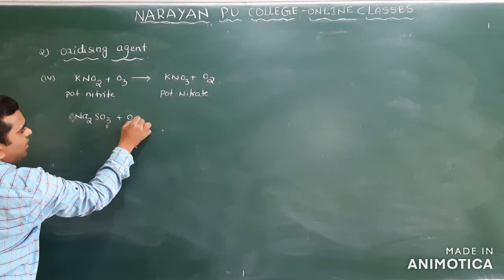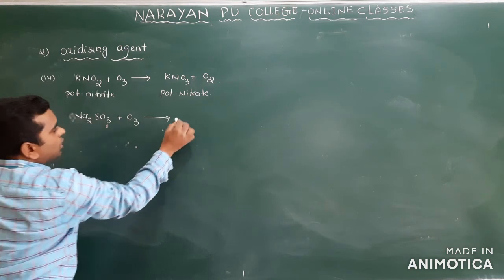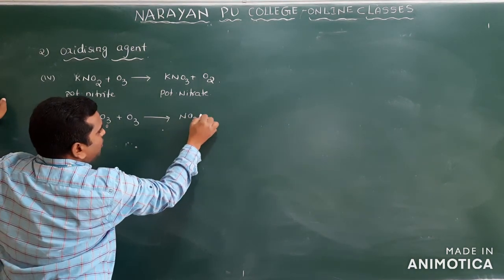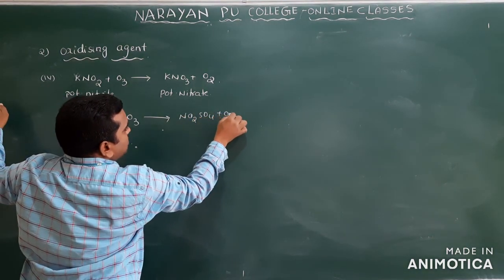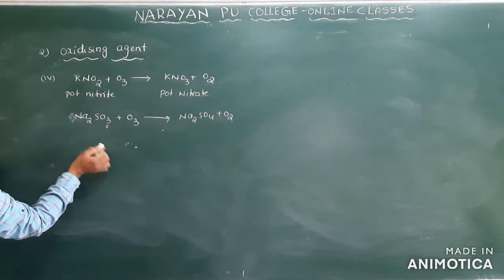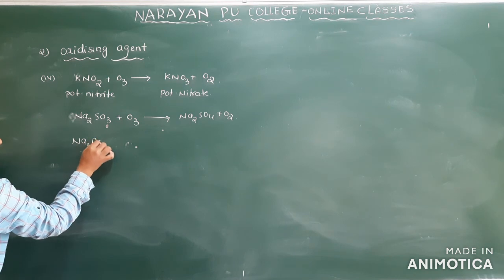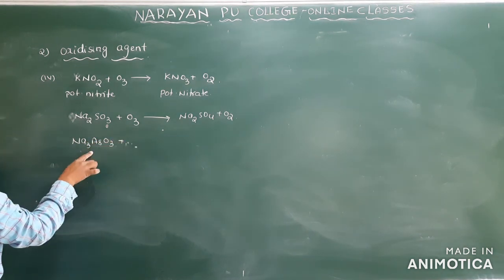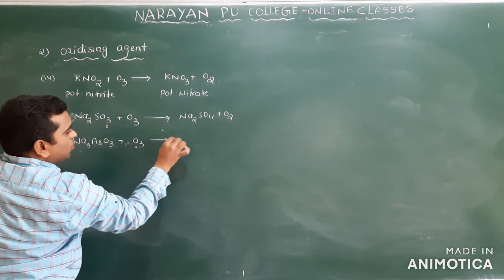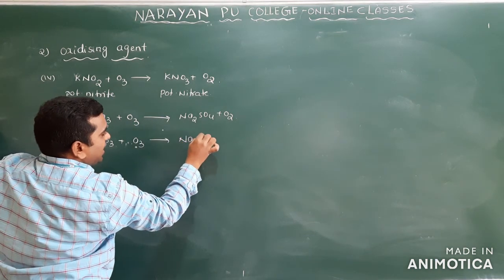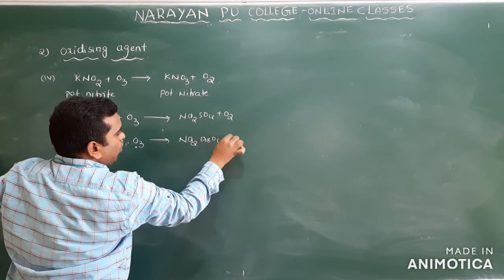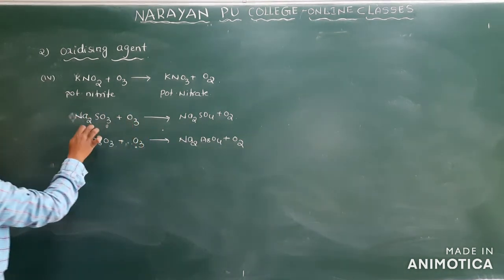Sodium sulfite will be oxidized to sodium sulfate, Na2SO4, plus oxygen. In the same way, arsenites: Na3AsO3, sodium arsenite, is oxidized to sodium arsenate, Na3AsO4, plus oxygen. It provides one oxygen here too.